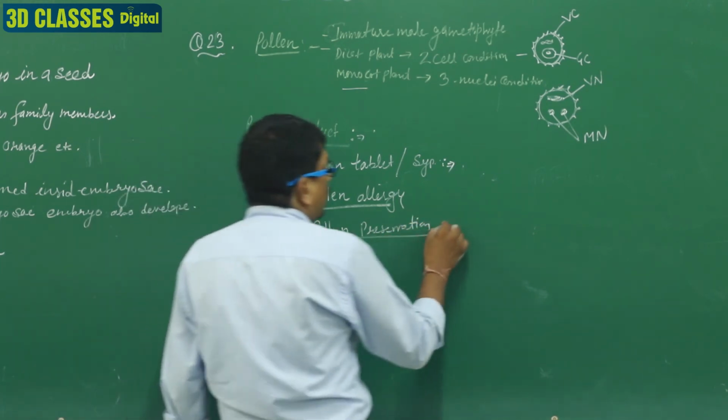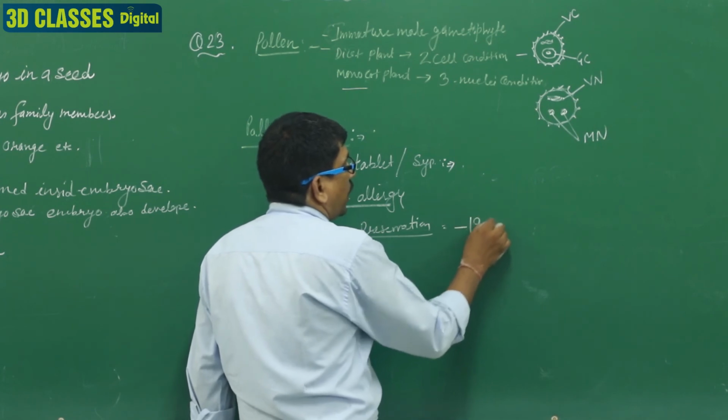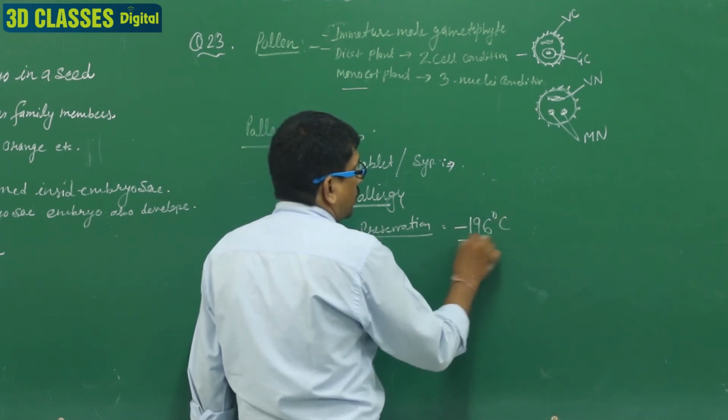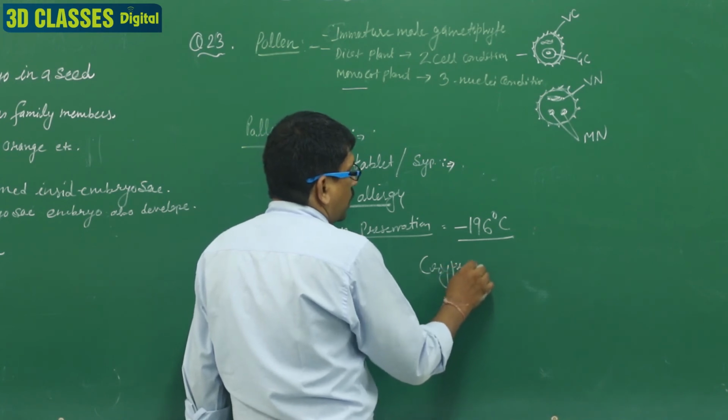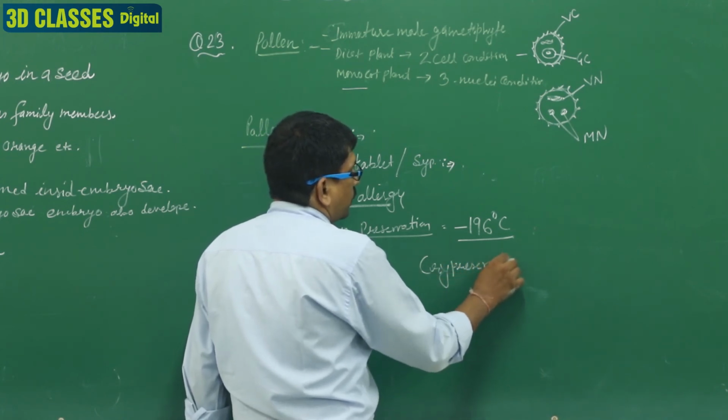Pollen preservation means preservation at minus 196 degrees centigrade. We know it as cryopreservation.